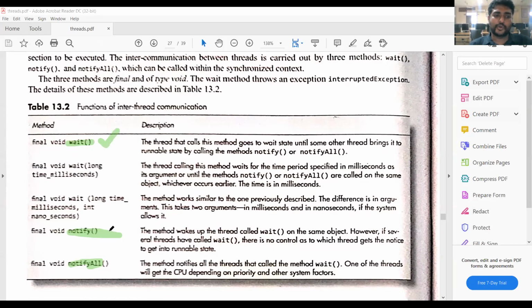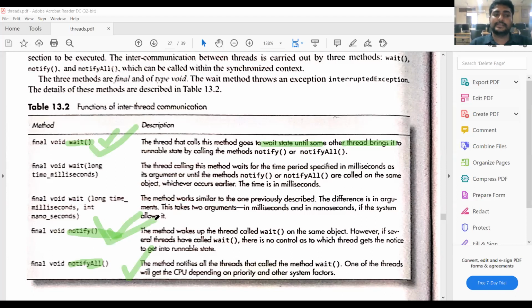Wait, notify, notify all. Wait means the thread that calls this method goes to wait until some other thread brings it to the runnable state. Whenever you invoke this method, the thread will wait for the processor.